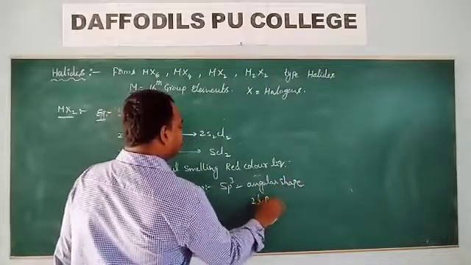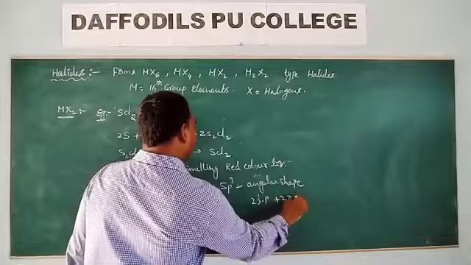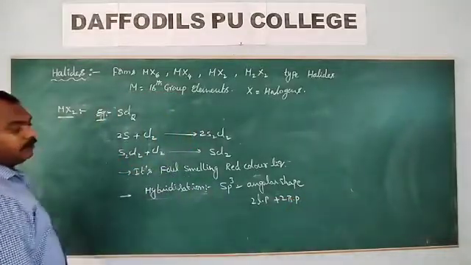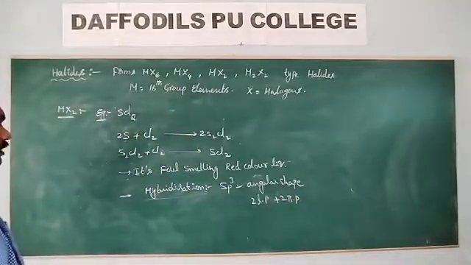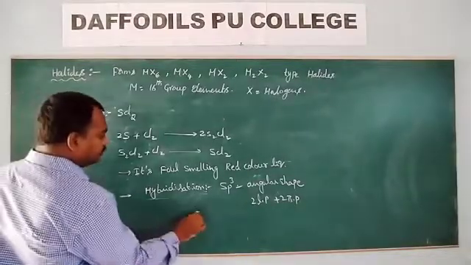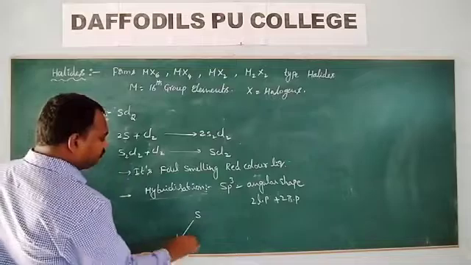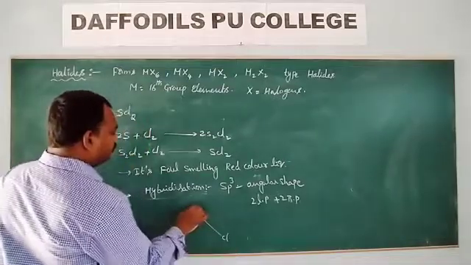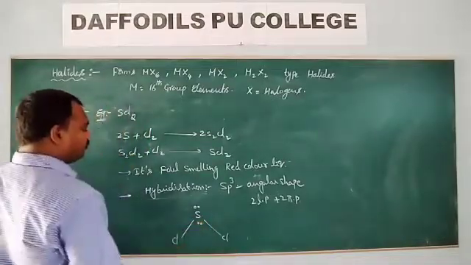Two lone pairs and two bond pairs, like water. So this is sulfur, chlorine, chlorine. It contains two lone pairs.